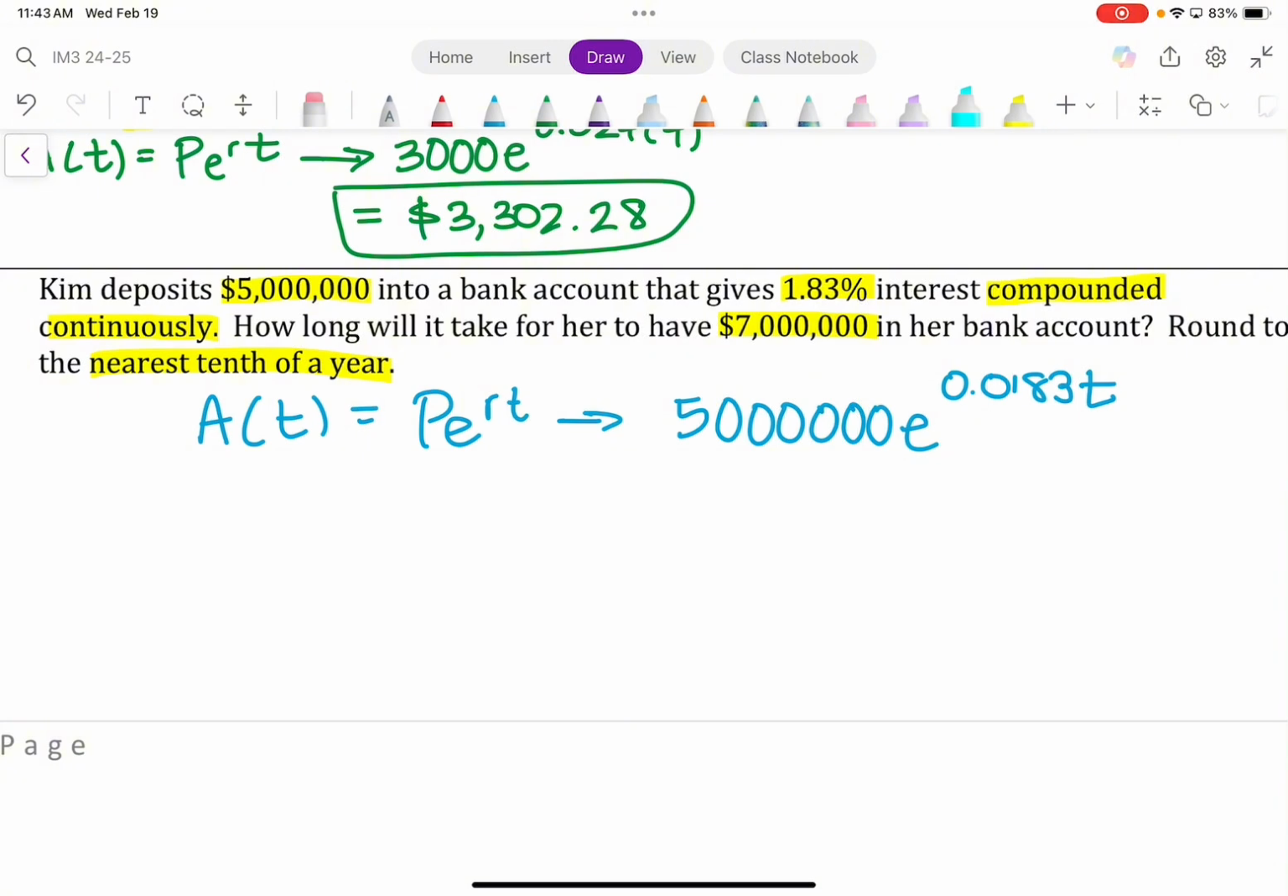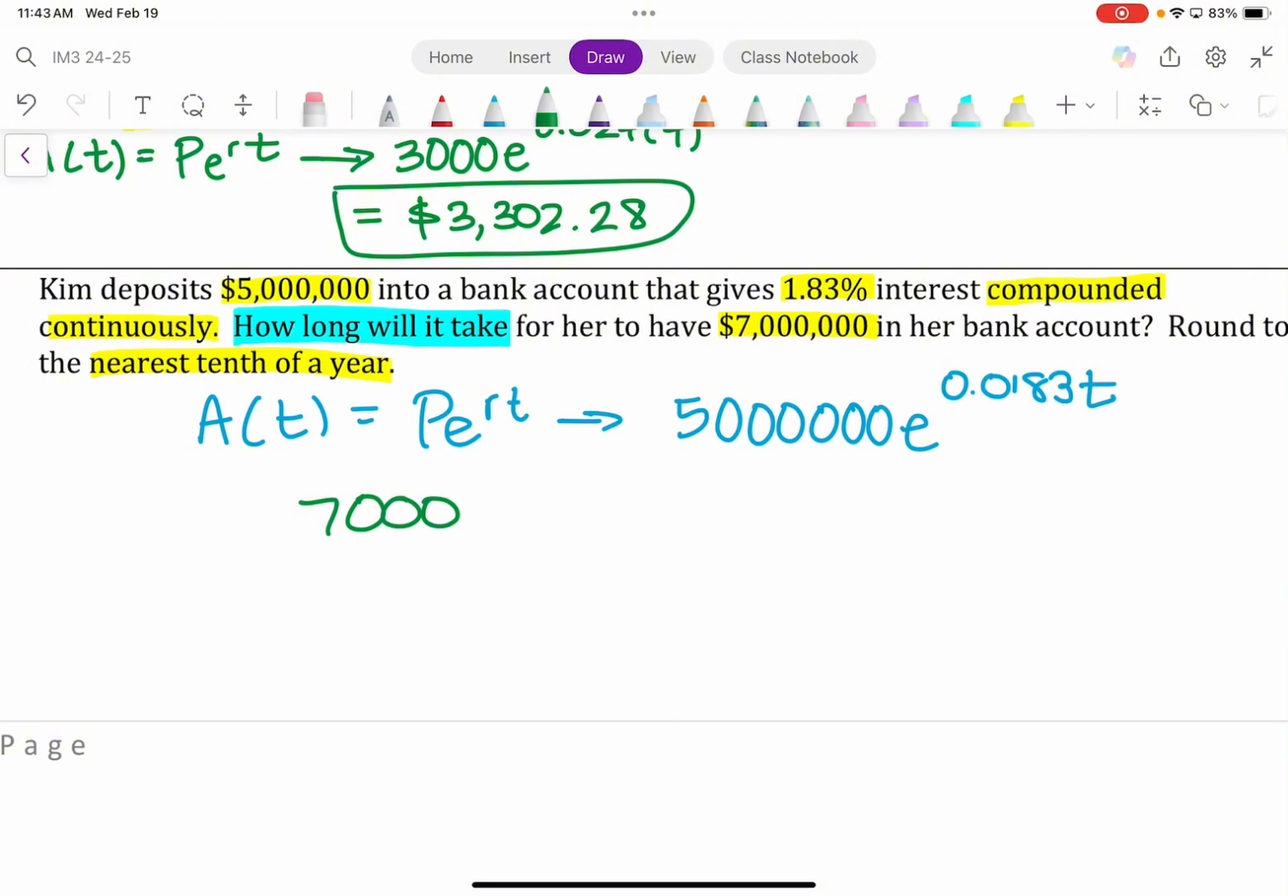Now, this is a key part which I forgot to highlight, but how long will it take is another very important thing that you have to consider. Whenever you see the words, how long will it take, that means we don't know what T is. That means we have to algebraically solve for T. So we have this equation, 5 million E to the 0.0183 T, and we're going to set this equal to how much money we are looking to have in the bank. How much do we want in the bank? 7 million.